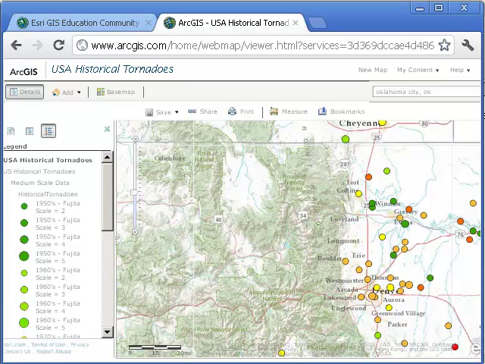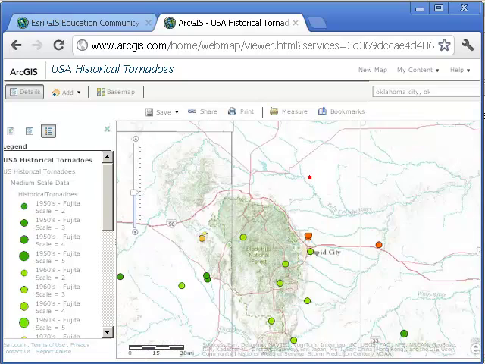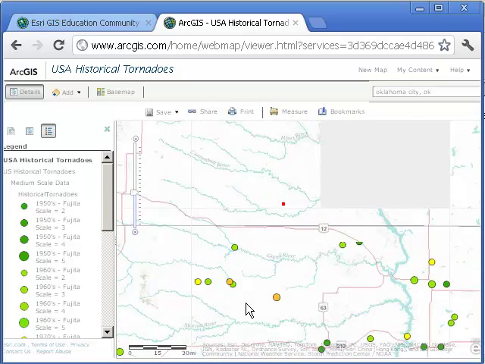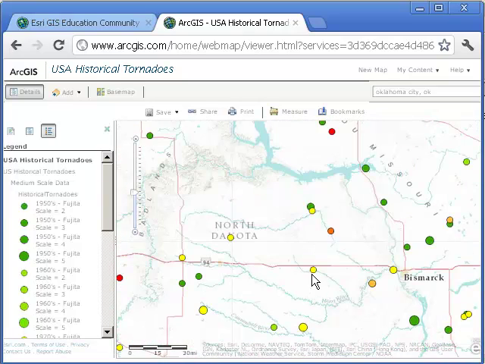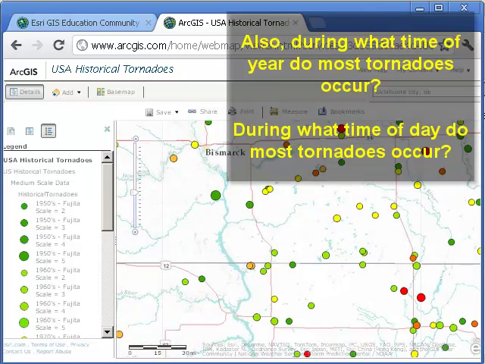What effect does latitude have on the frequency of tornadoes? So let's go ahead and compare where we've been looking to a place like North Dakota. Okay, there are some tornadoes up in North Dakota. Seems like a little bit less, though, than Oklahoma. Why is that? During what decade do you estimate that more tornadoes occurred than any other, based on this map?